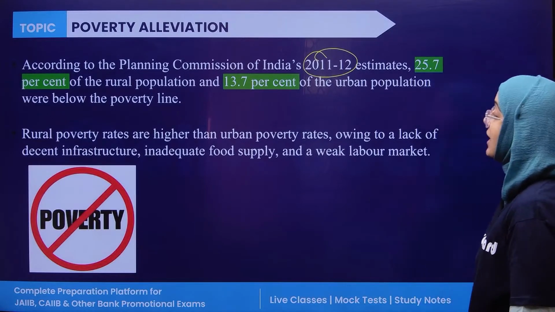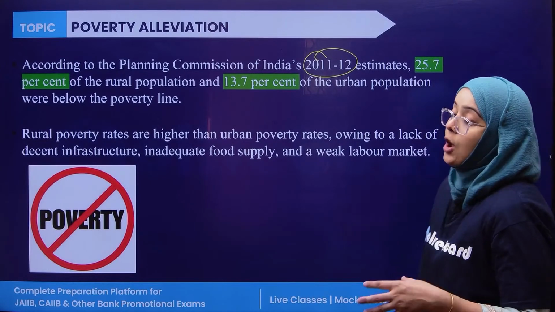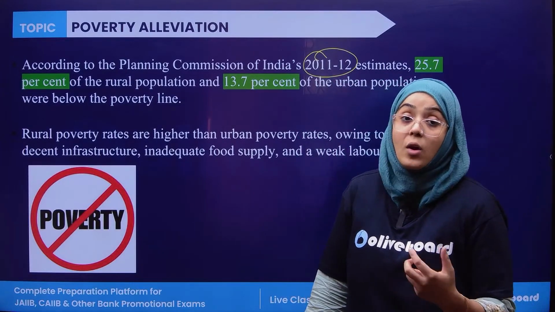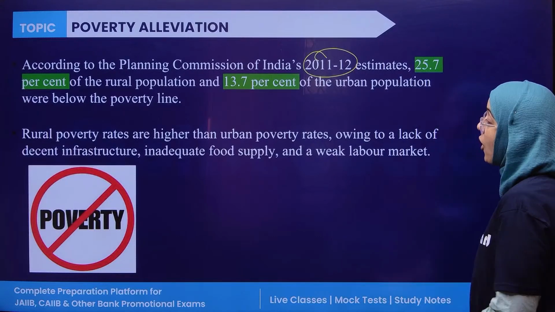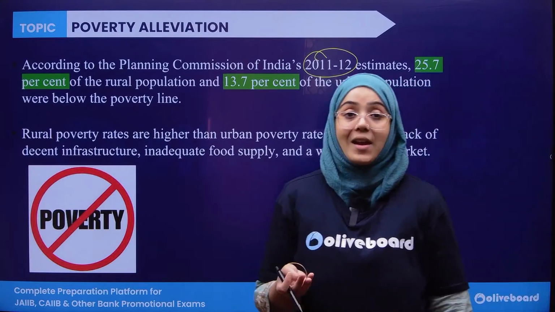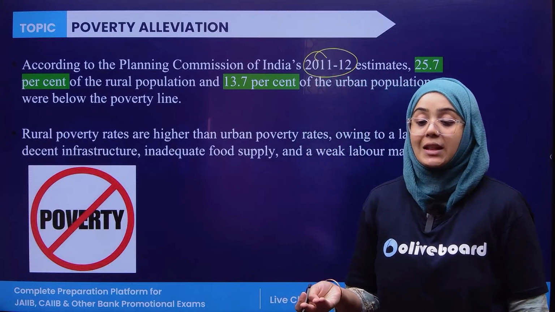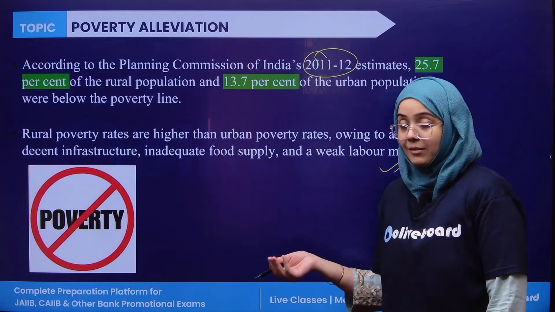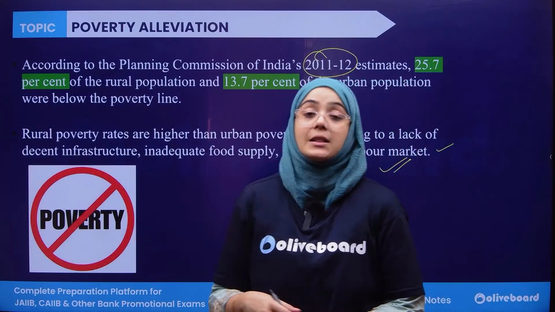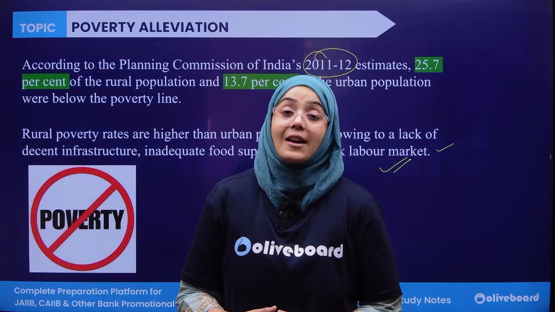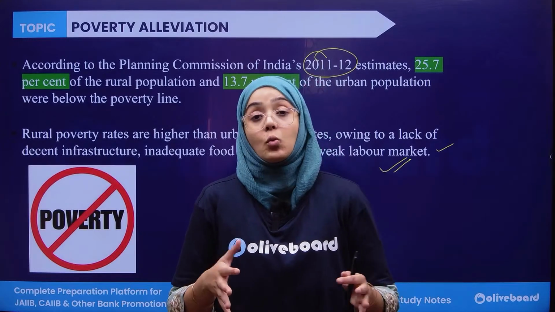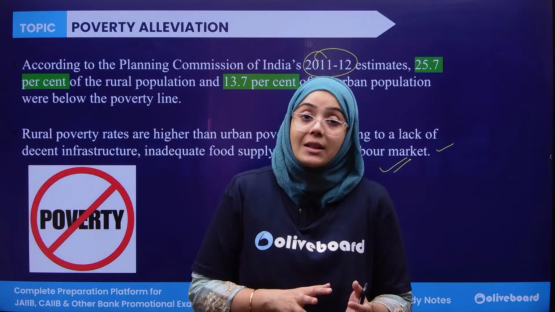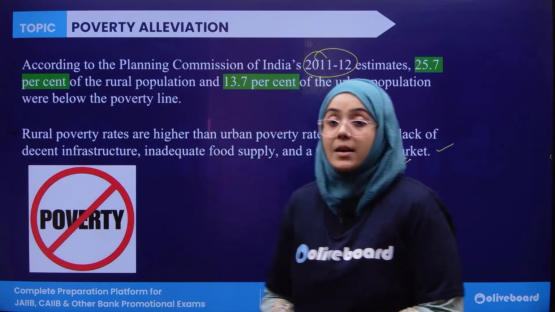Rural poverty is higher than urban poverty. You all know that whoever is living in rural areas is engaged in poverty more often than those living in urban areas, because there is a lack of resources in the rural areas, a lack of decent infrastructure, inadequate food supply, and a weak labor market. Due to all this, there are no employment opportunities in rural areas, and that's why people living in rural areas are in the grip of poverty more than people living in urban areas.